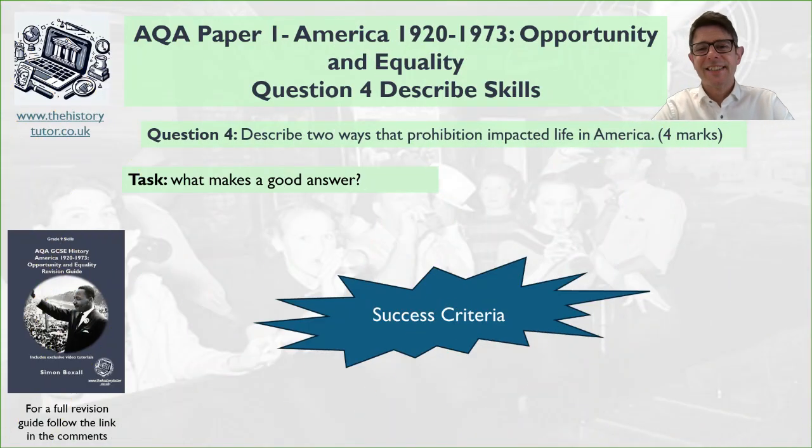All right, so here is our describe question. Describe 2 ways that Prohibition impacted life in America. Firstly, let's think about the success criteria. As I've said many times in the videos, knowing the knowledge is one thing. Actually meeting the criteria of the questions is another really important thing to consider. You can have lots of knowledge, but if you don't do the question correctly, you're not going to get the marks. So probably 2 or 3 things to pay attention to here.